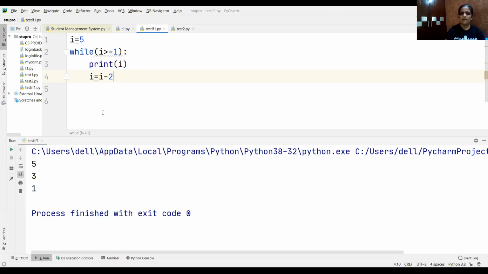So whatever condition you give, and by however much you increase or decrease, it will do it like that. Same as if I was doing it in increasing order, I can mention there I plus 2, I plus 3, as much as you need, as per the requirement of the program. Okay.